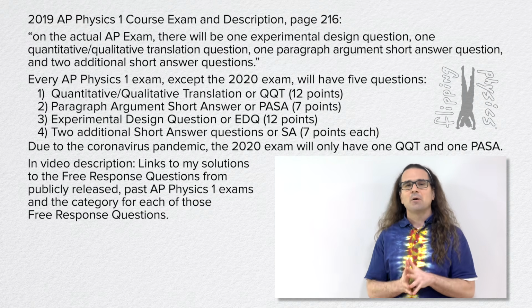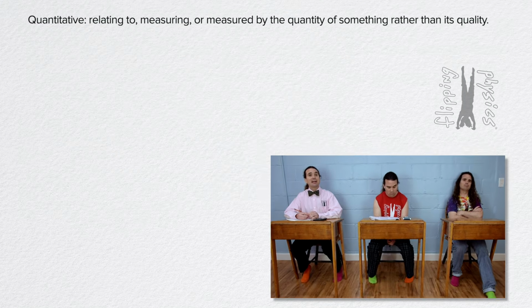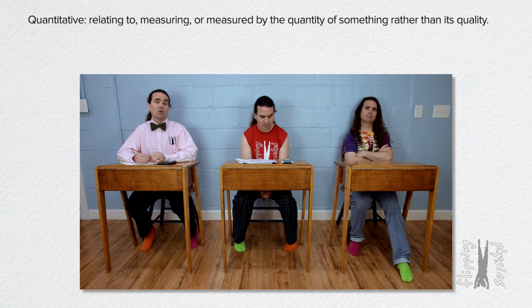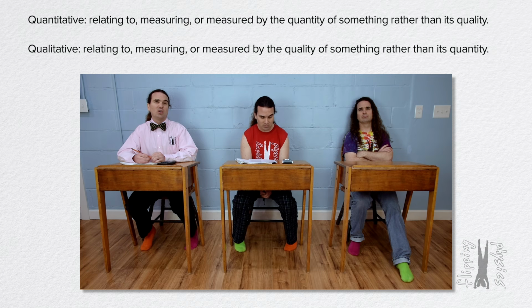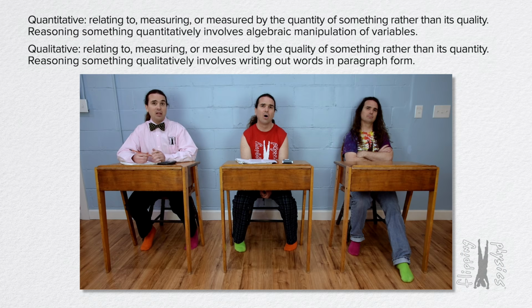Okay, Bobby, please read the definitions of quantitative and qualitative I gave you. Quantitative means relating to, measuring, or measured by the quantity of something rather than its quality. And qualitative means relating to, measuring, or measured by the quality of something rather than its quantity. That means reasoning something quantitatively will involve algebraic manipulation of variables. However, reasoning something qualitatively will involve writing out words in paragraph form. Right, Mr. P? That is correct, Billy.